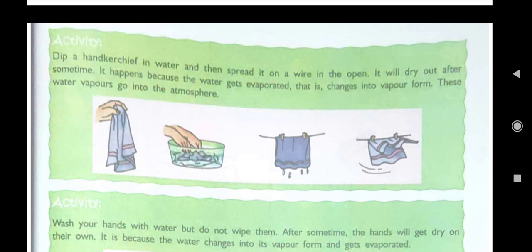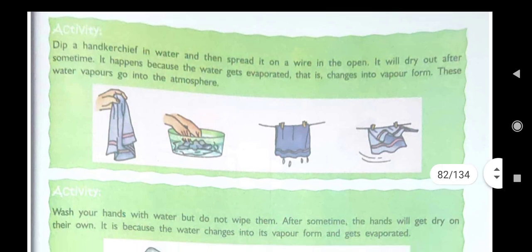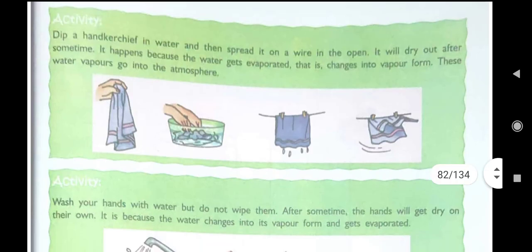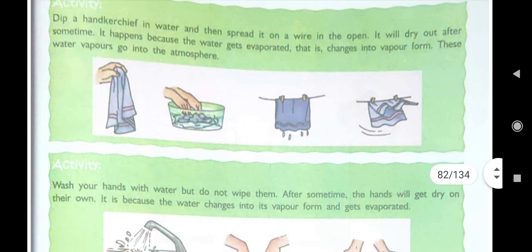Here this activity is a handkerchief. Your handkerchief, you soak it in water and then in the sunlight you will see that it will dry out after some time. Why does it happen? Because the water gets evaporated and it changes into vapor form due to the heat of the sun. And this water vapor goes into the atmosphere.